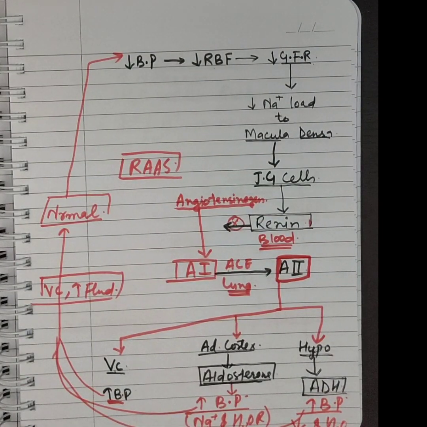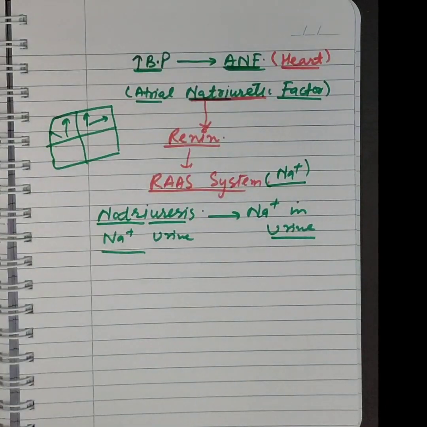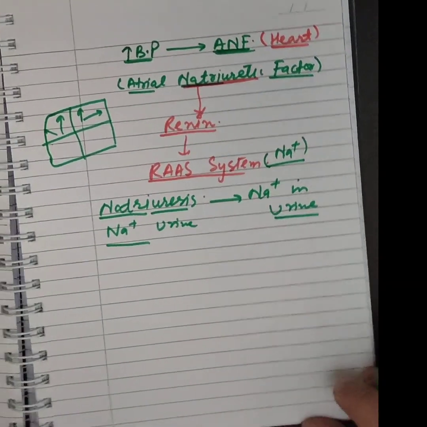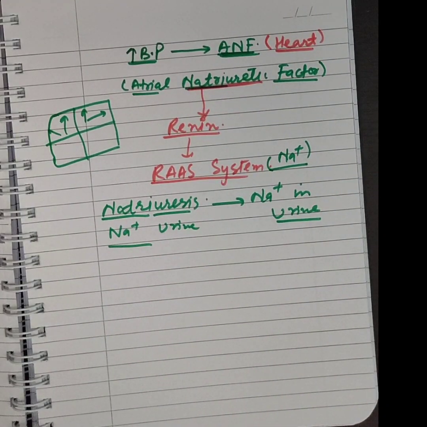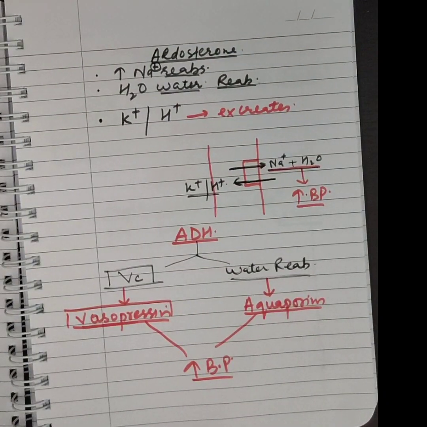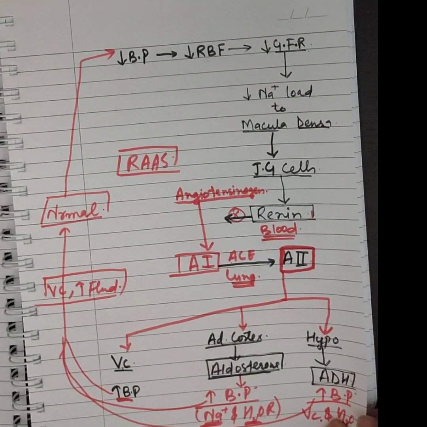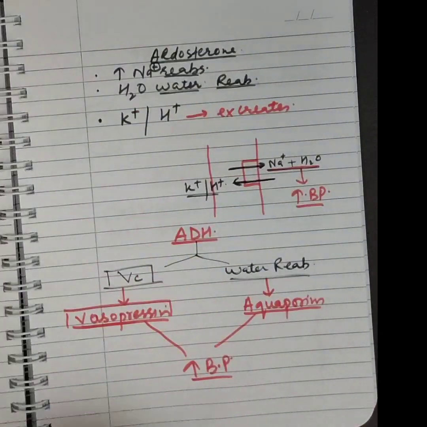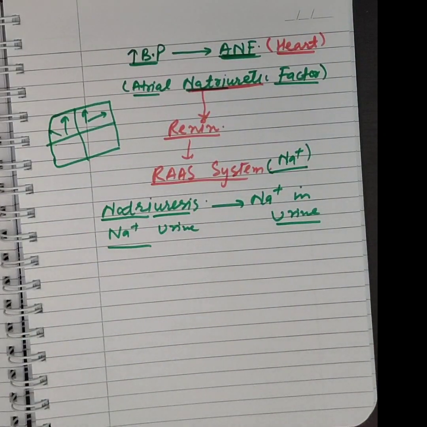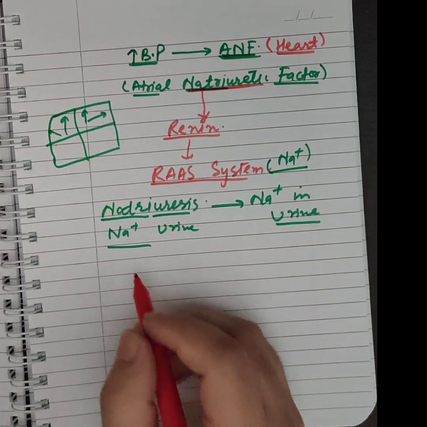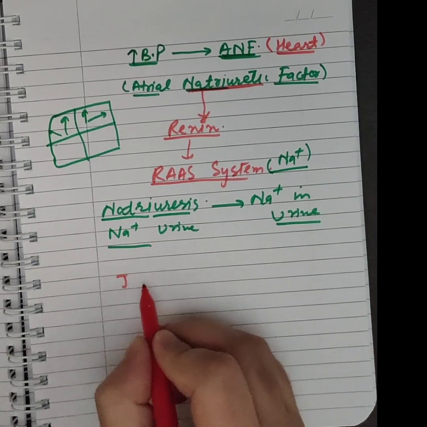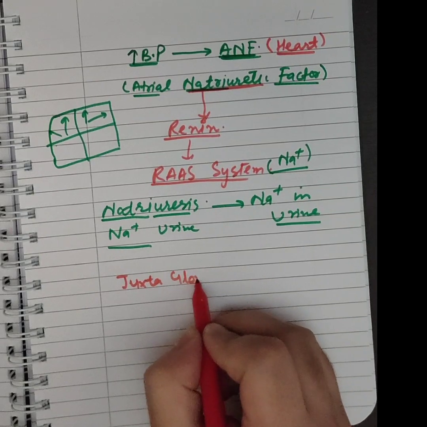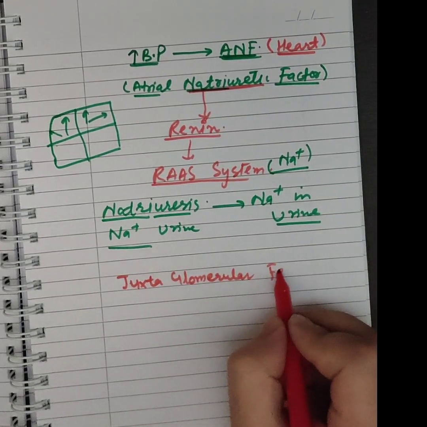And there is a question for you, and the question is, what is juxtaglomerular feedback?